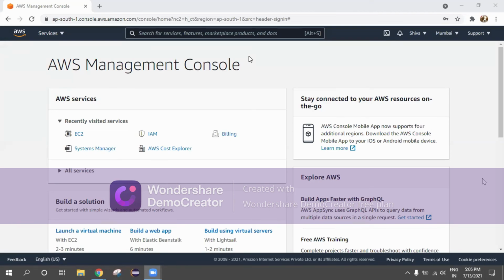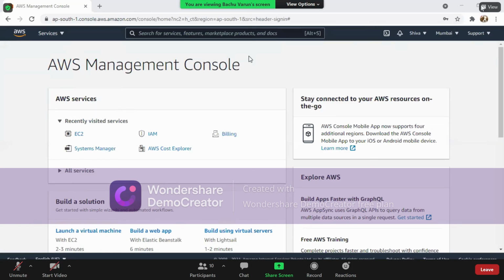So let us start today's session. Today's session is about auto scaling.